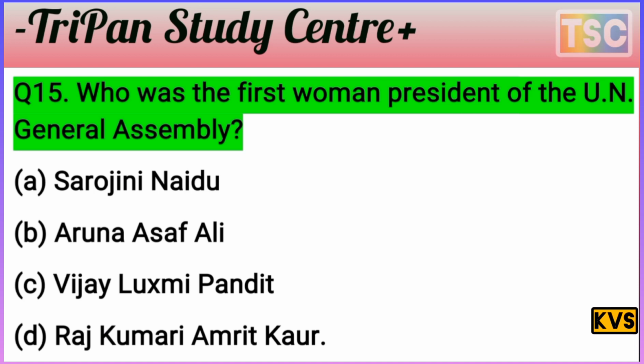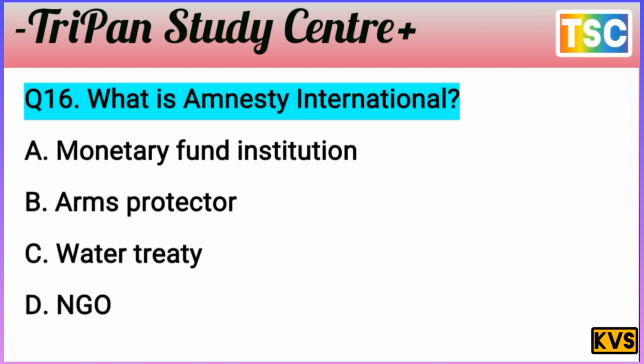Let's see the next question. The next question arrives here. That's important. What is Amnesty International? You know, what is Amnesty International here. The options: A, a monetary fund institution, B, arms protector, C, water charities, and D, NGO. You know that's an important question here.